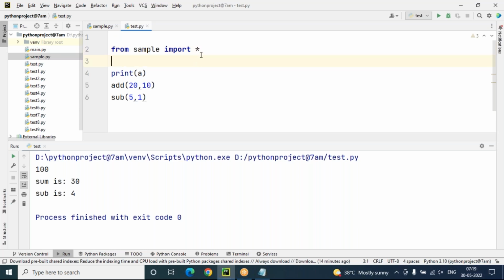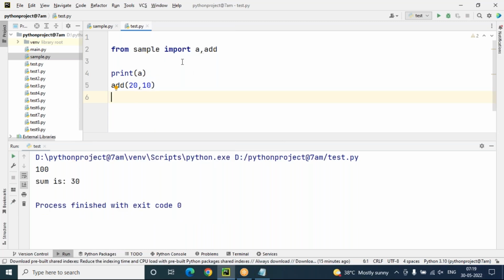It is not required. We can use only specific members, like a comma add. Now this time you can see a and add only I'm going to use. You are using sub also, but sub is not imported. Okay, remove this, I don't need that. And you can see this, run this. So this approach is the better approach, I can say.